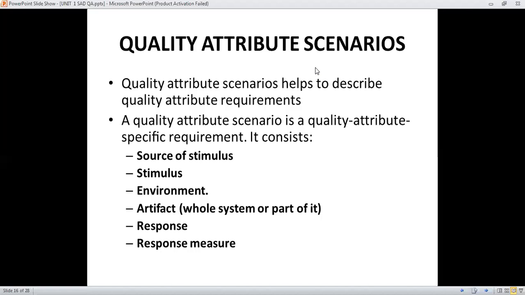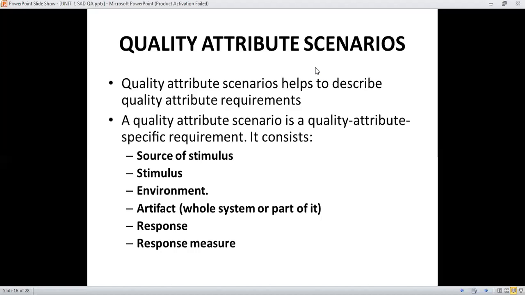For example, suppose we are finding the system quality attributes. Who is responsible to find out the system quality attribute? Either the system architect or the development team.